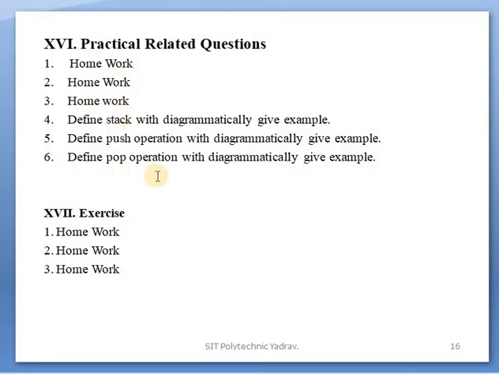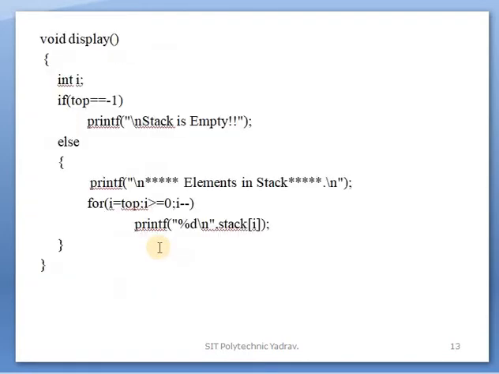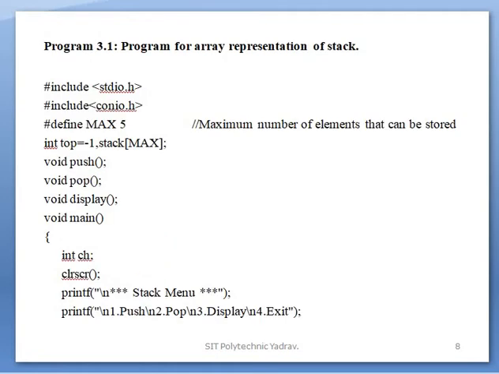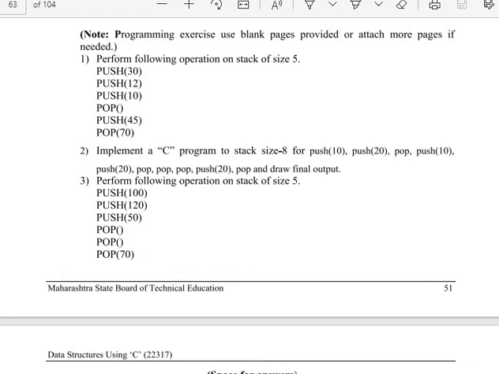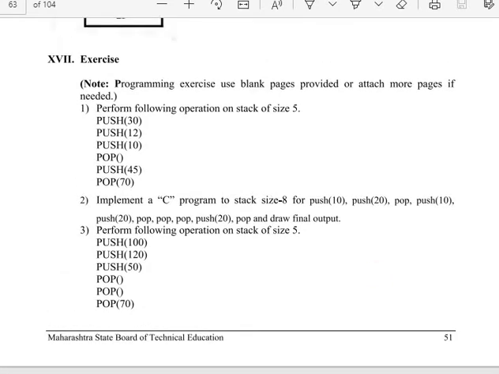There are 3 extra questions given. Define stack, giving an example diagrammatically, meaning show diagrammatically how a stack works. After that, the push operation and also the pop operation. In the exercise questions, there are 3 questions, which you also solve. In the exercise question, it says: perform the following operations on a stack of size 5. It is a programming exercise; use the blank page provided or attach more pages if needed.